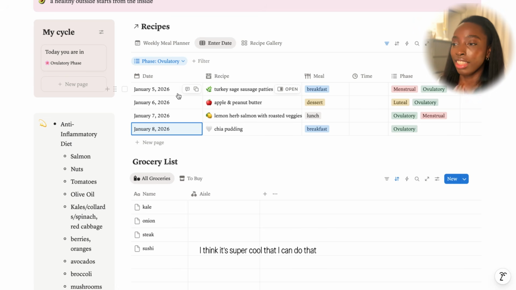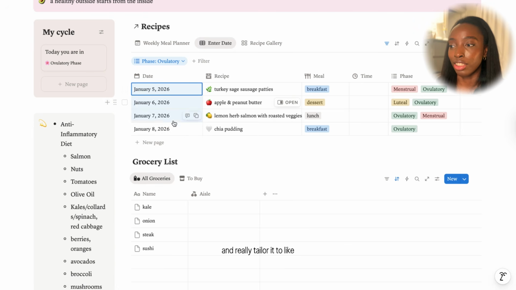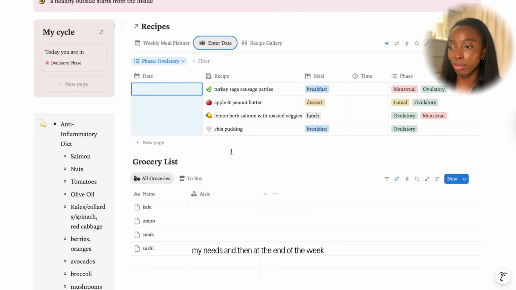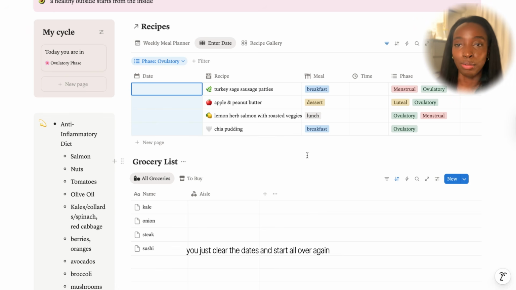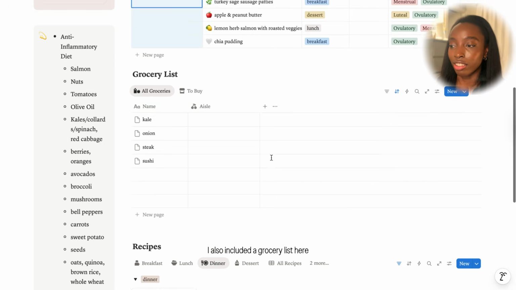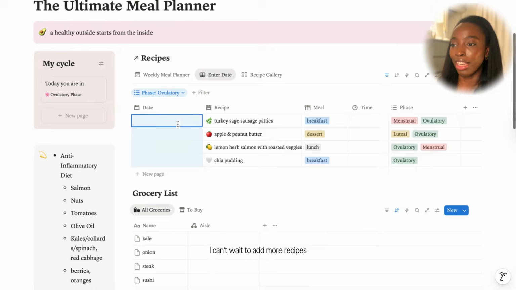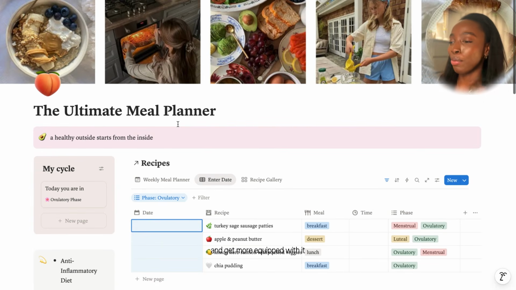I think it's super cool that I can do that and really tailor it to my needs. And then at the end of the week, you just clear the dates and start all over again with whatever cycle it is that you're in. I also included a grocery list here. I can't wait to add more recipes and get more equipped with it.